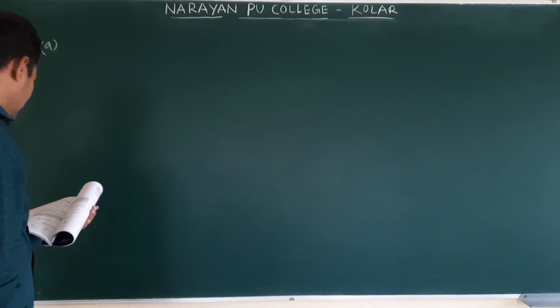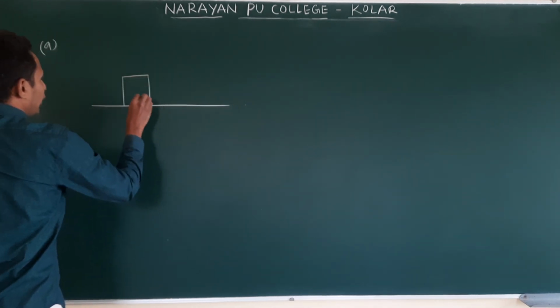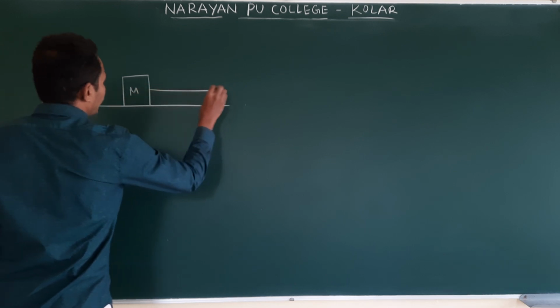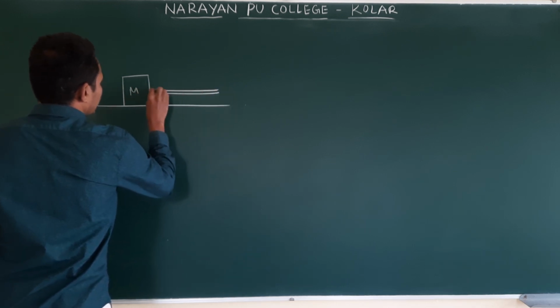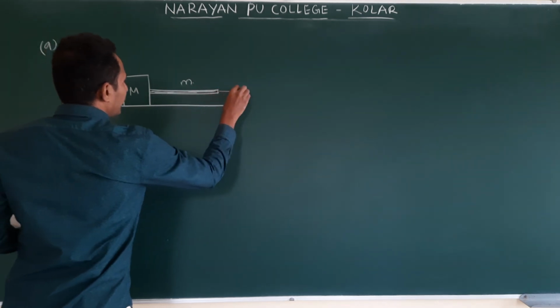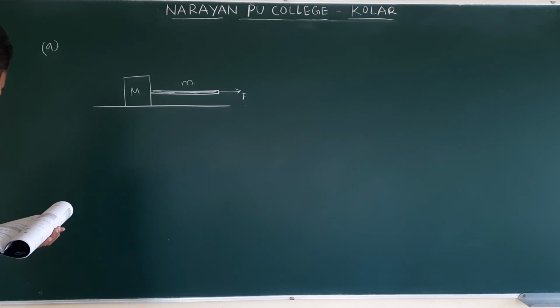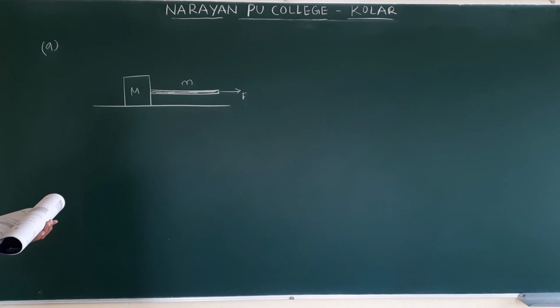See here, on the smooth surface there is a block of mass capital M and a rope. This rope mass is here, and on this the force is applied. What they are asking is to find the tension in the rope at the junction of the rope and the block, and at the midpoint.